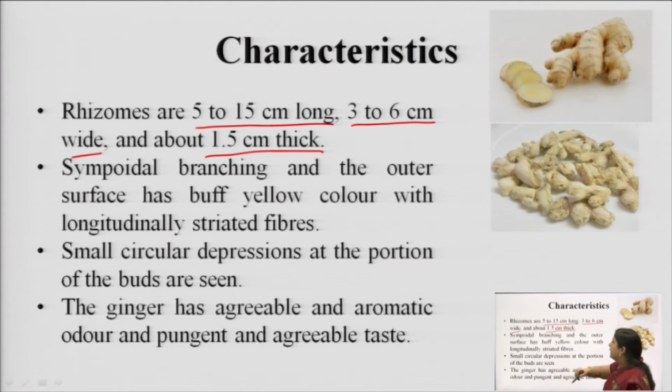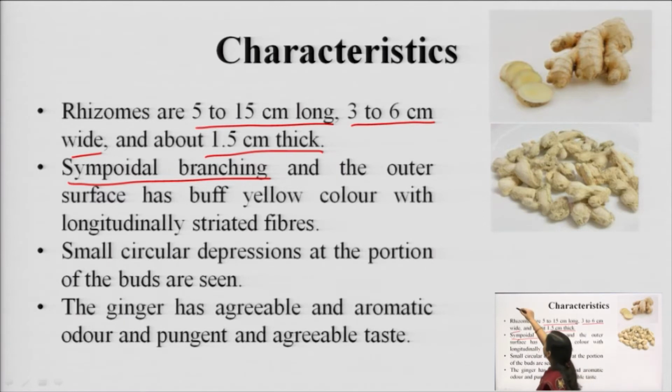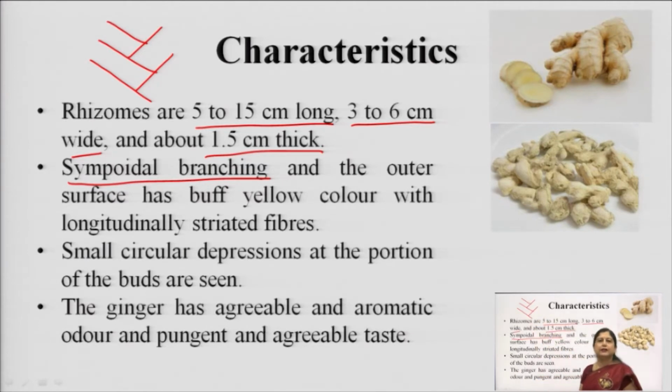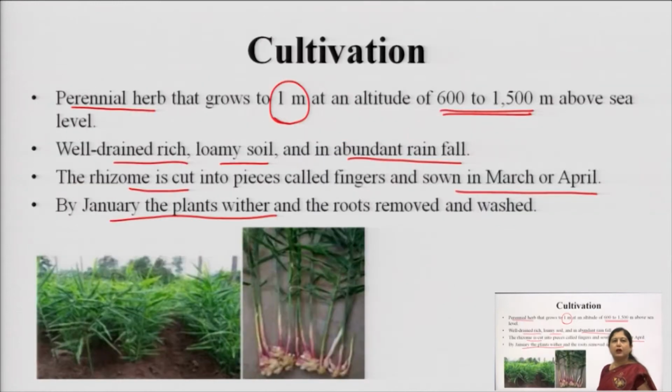One more thing is there, that even in the plant or in the rhizomes, one type of phenomenon which is seen is sympodial branching. Okay. Sympodial branching means that we will have the branching in this pattern. This is seen in the leaves also, and this is seen in the rhizomes also. So, I will show you the leaf branching.